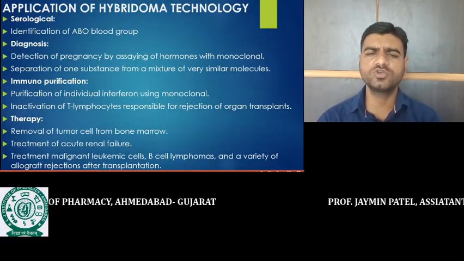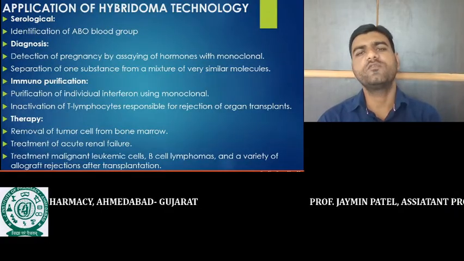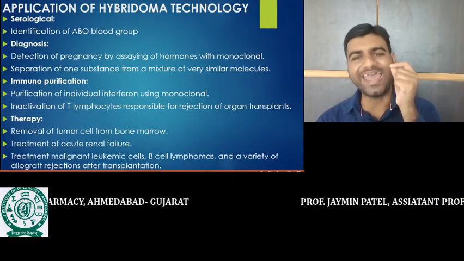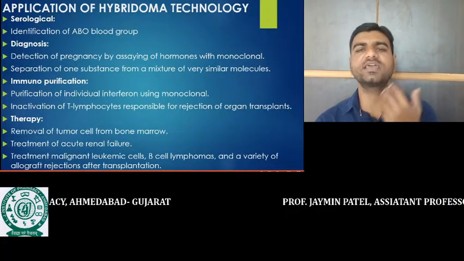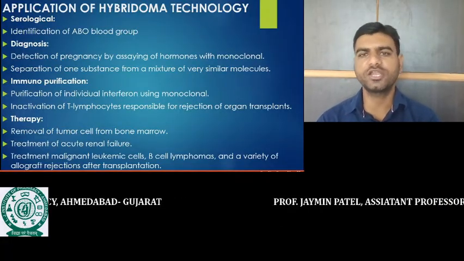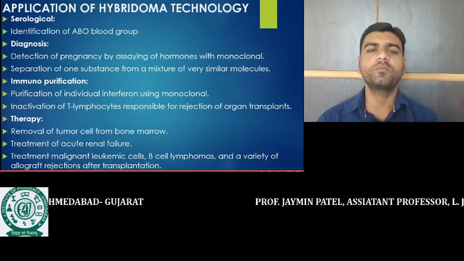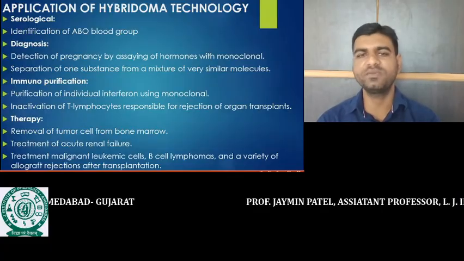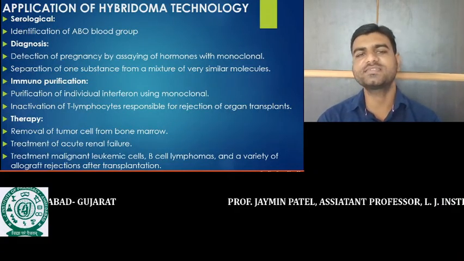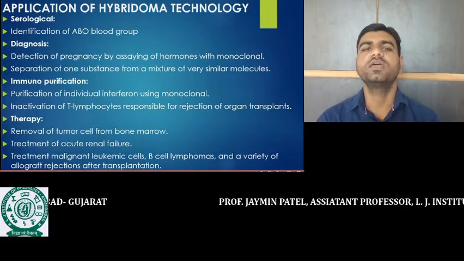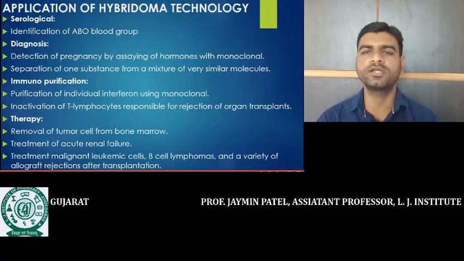Second, it is also used to remove tumor cells. The specific antibody will target the specific antigens of the cancerous cell, and it can destroy and clear the cancer cells. It is used in the treatment of acute renal failure. And the last one, treatment of malignant leukemic cells, B cell leukemia, and varieties of allograft rejections after transplantation. In all these cases, the treatment can be done with the help of the monoclonal antibody.